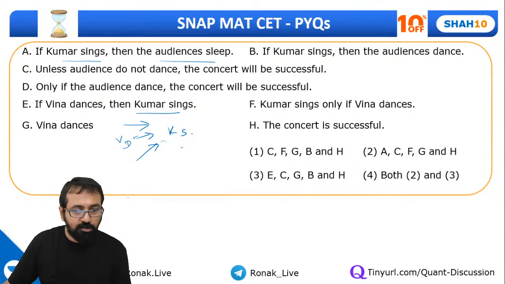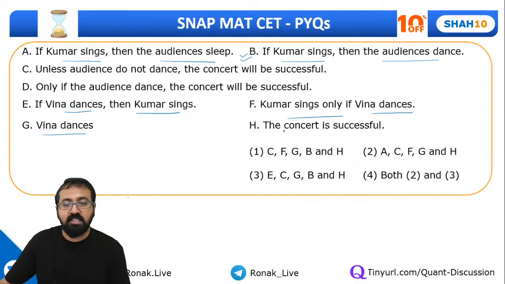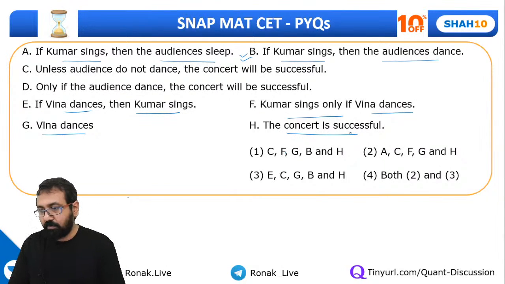So guys, you have understood this part. Let's quickly understand, because this question is going to be slightly difficult. We need to understand what all events are happening. Veena dances, then Kumar sings. Veena dances, then this is one statement. Then if Kumar sings, then audience dances. This is one of the statements. Kumar sings only if Veena dances, and concert is successful. Okay.